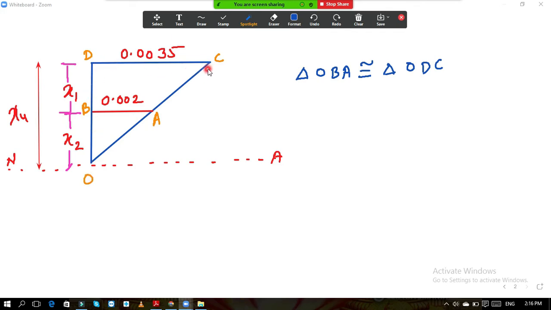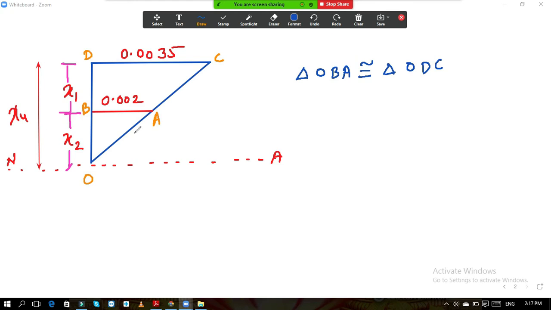Now how they are similar, by the AA test and SSS test, that part you see. You have covered all this. So now triangle OBA and triangle ODC are similar triangles. You know that similar triangles have their sides in proportion.